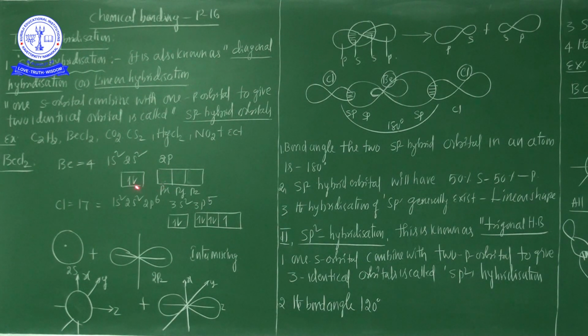When one electron is shifted, the s orbital has only one electron and the p orbital has only one electron. Then the s orbital and the p orbital intermix. First the unpaired electrons are arranged in the orbitals, and after that the intermixing is involved. So now in beryllium, the 2s orbital has 2 electrons, and in the excited state